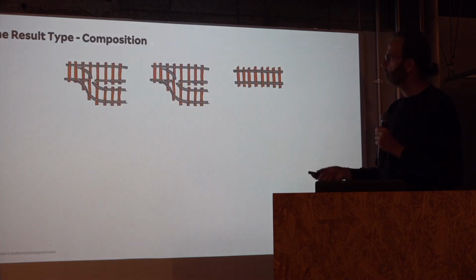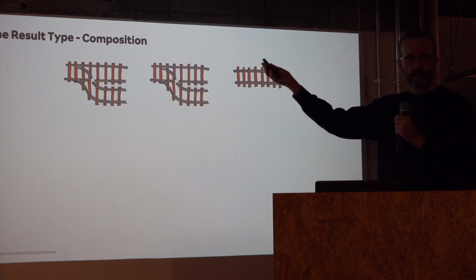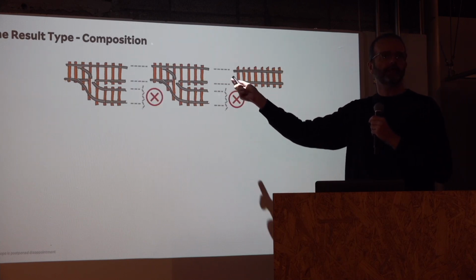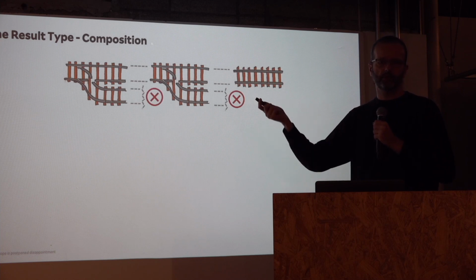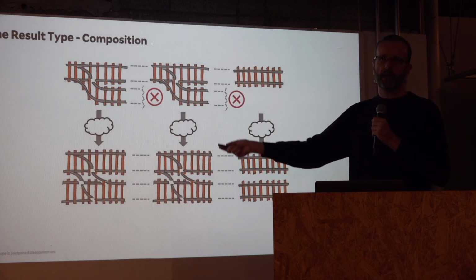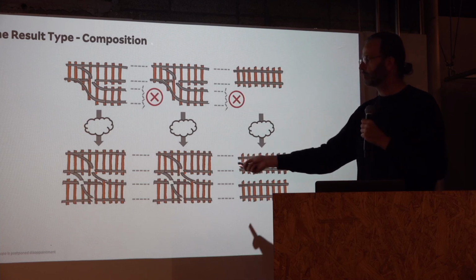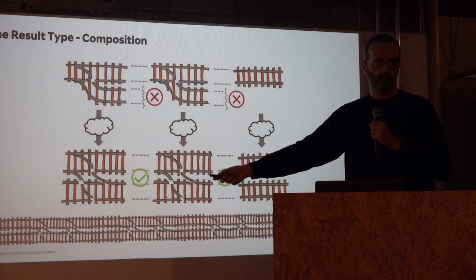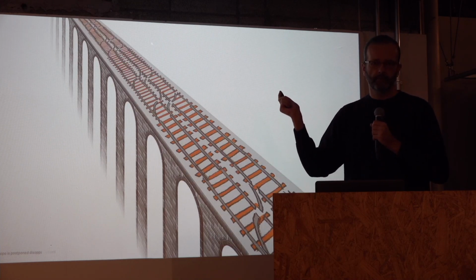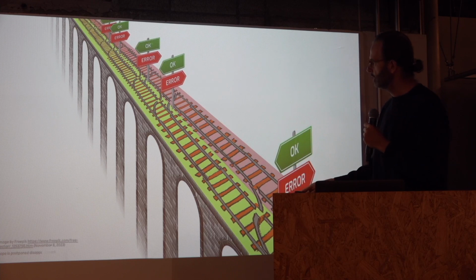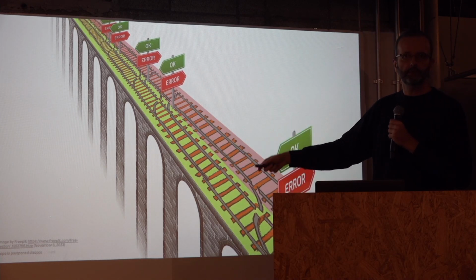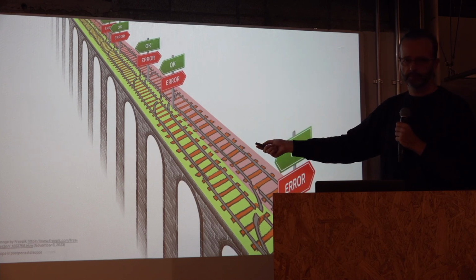So let's see, we need to compose those functions. Can we compose those now? Well, it's a problem, right? They are not connecting anymore. So to connect those, one way is to transform them. So if we apply this transformation, now it's possible to connect them. Okay, so our application now is back on track, and every time somewhere in our code we can fail, we just move from the green path to the red path.